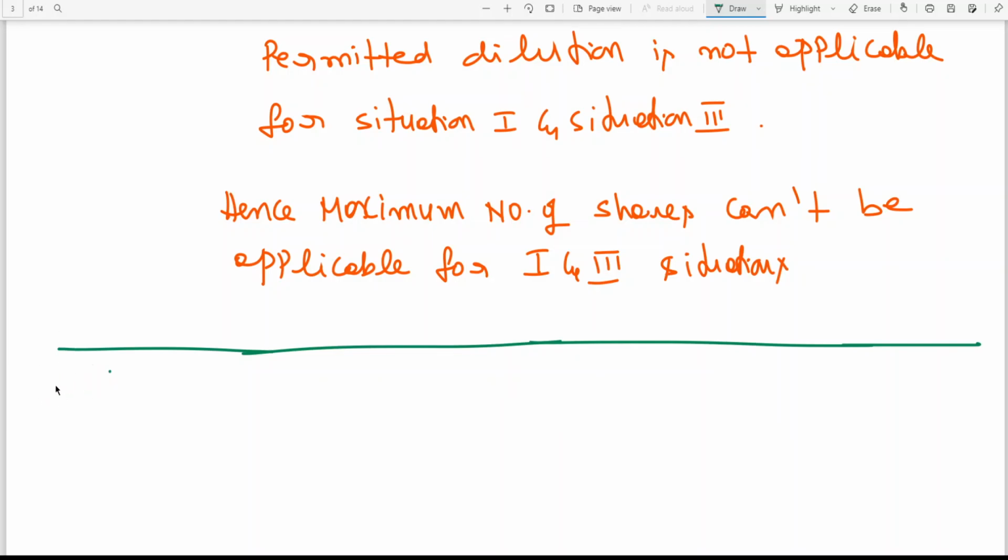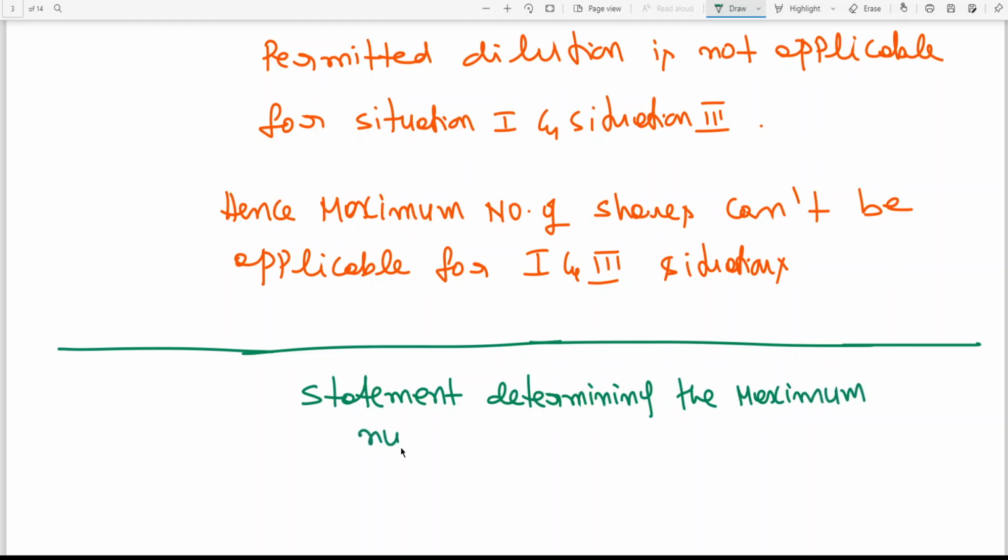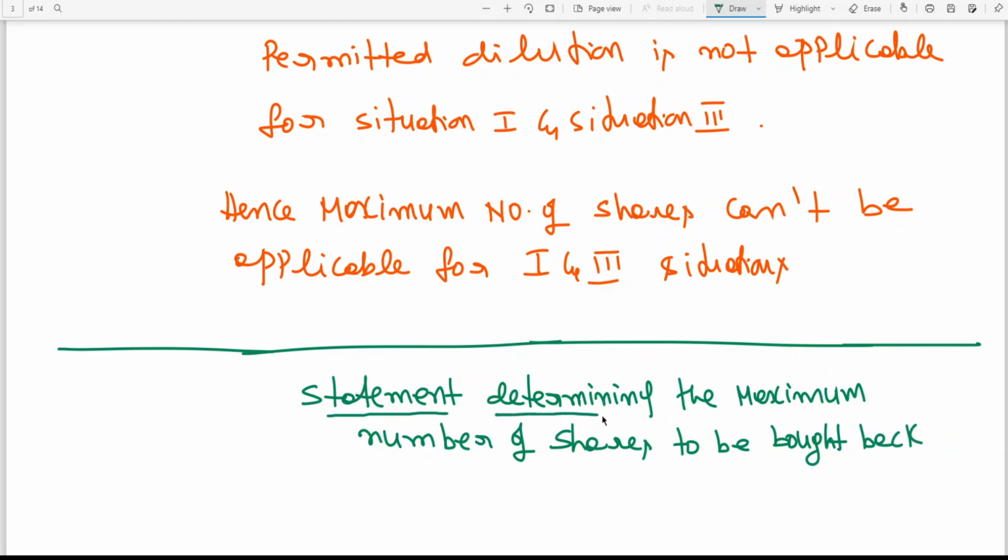That is the solution only, working notes completed. Now the problem. Statement determining the maximum number of shares to be bought back.